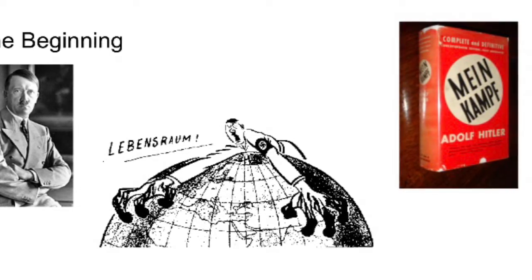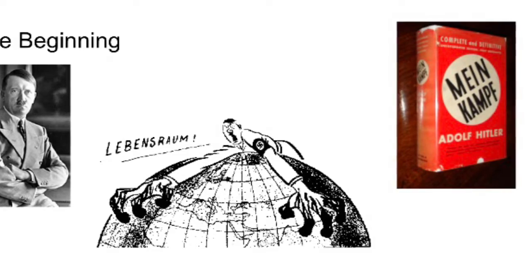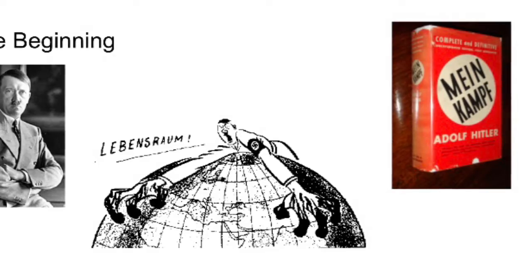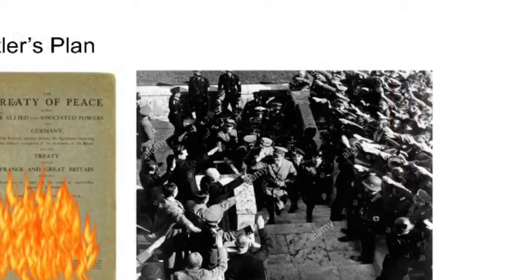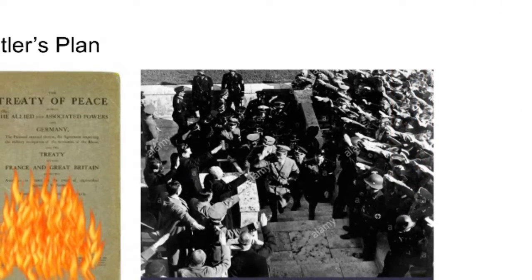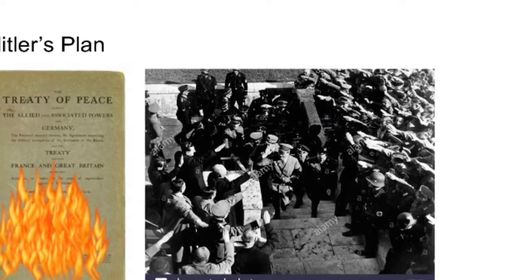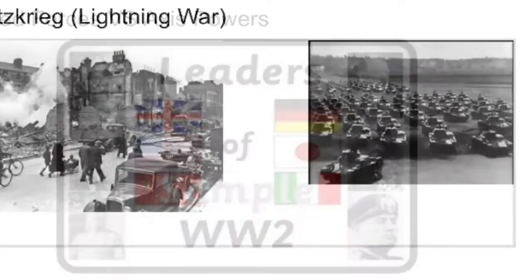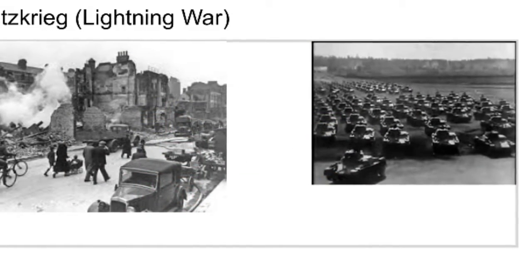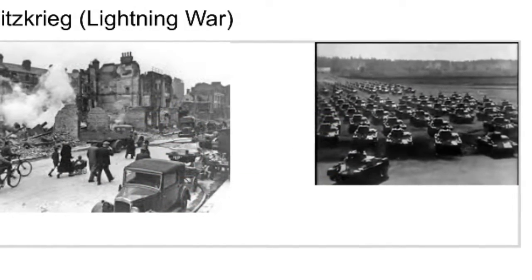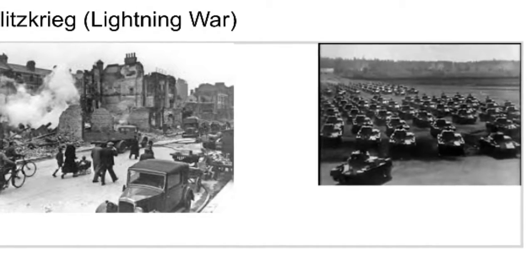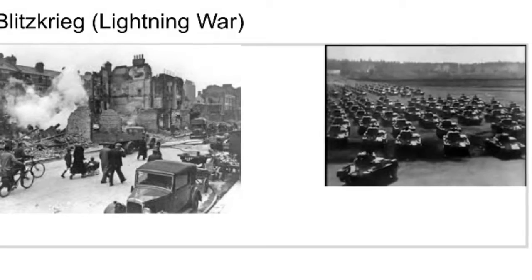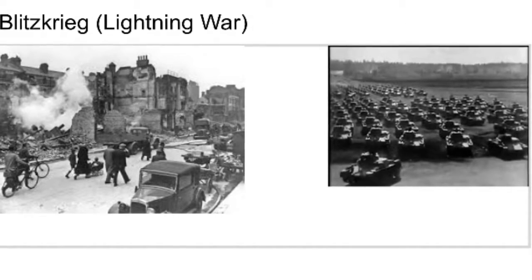As the Nazis rose into power throughout Germany, Hitler's first move against the Treaty of Versailles, which was created at the end of World War I, was secretly expanding the German army to fulfill his goal of expansion. The Germans then occupied the demilitarized Rhineland, which the French had the right to protect, but that action was simply viewed as reasonable. In Germany's expansion, they used a new type of warfare known as the Blitzkrieg, or lightning war. While using Blitzkrieg, the Luftwaffe would first bomb the enemy line. The tanks would then strike, and the mobile artillery formed strike forces. This technique proved to be extremely effective in their battles.